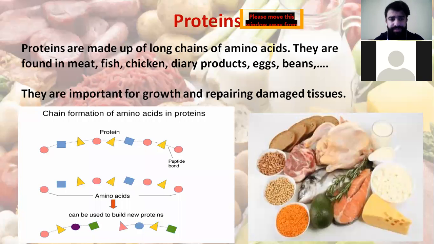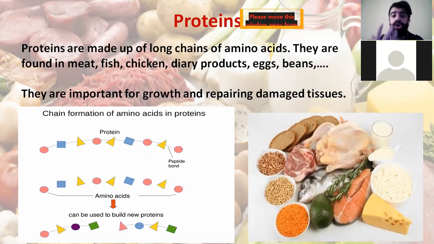So proteins, they are found where? In fish, you know this from page 4 or 5, chicken, meat, dairy products, eggs, and beans. Proteins are very important for growth and for repairing damaged tissues. What does this mean? This means that if you don't eat food that's rich in proteins like meat, chicken, fish, eggs and beans, you are missing an important element for growth and for repairing damaged tissue.